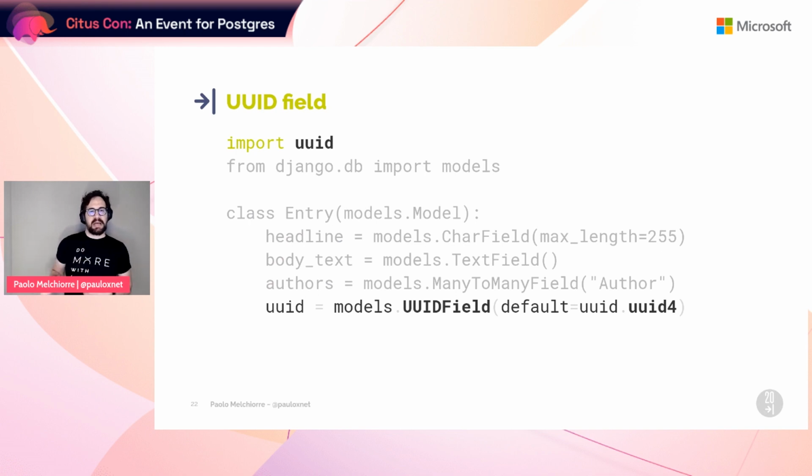To see the function in action, we'll add a UUID field in our entry model we saw before. This field uses the related Python module and, only when used on Postgres, is stored in a specific UUID data type. The database will not generate it for you, so it's recommended to use default, but note that the UUID callable is passed to the default and not an instance of it.